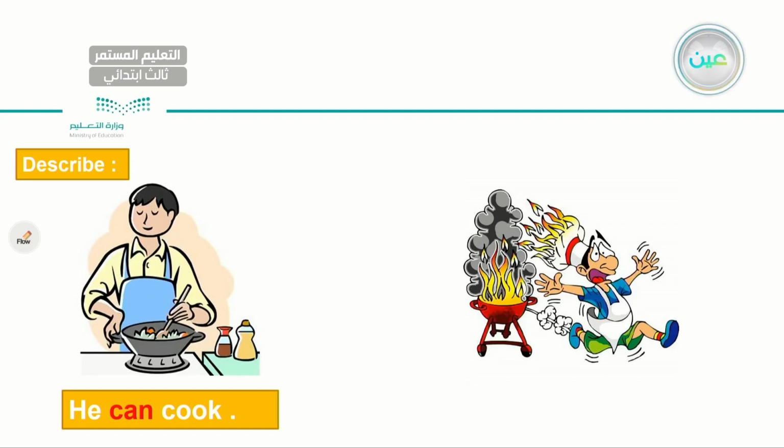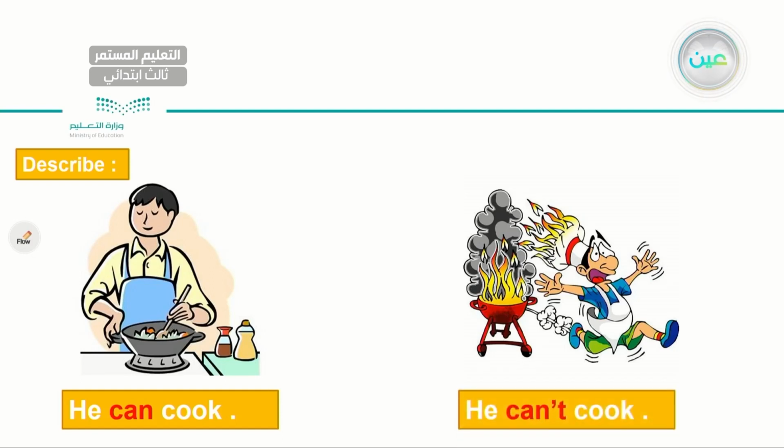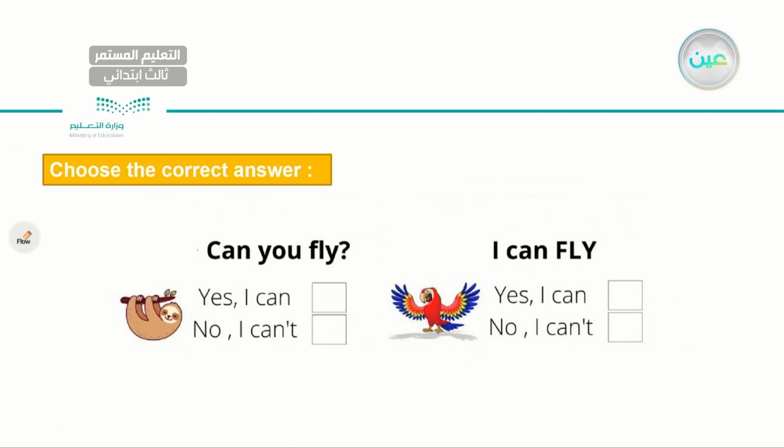But let's look at the other man there on your right side. He just caused a fire. So do you think he can cook? Can he cook, my dear student? He can't cook. Very good. Let's read our sentences one more time. He can cook. He can't cook. Very good.